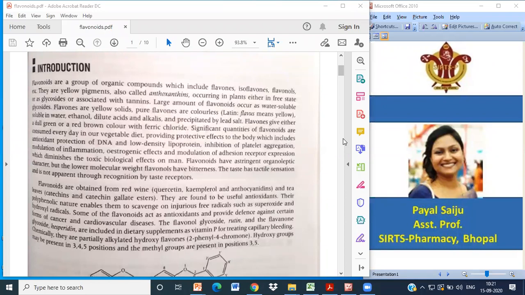Chemically they are partially alkylated hydroxy flavonols, that is 2-phenyl 4-chromone, and hydroxyl groups may be present at the 3, 4, 5 positions and methyl groups are present at the 3 and 5 positions. So let us see the structure of flavonoids.